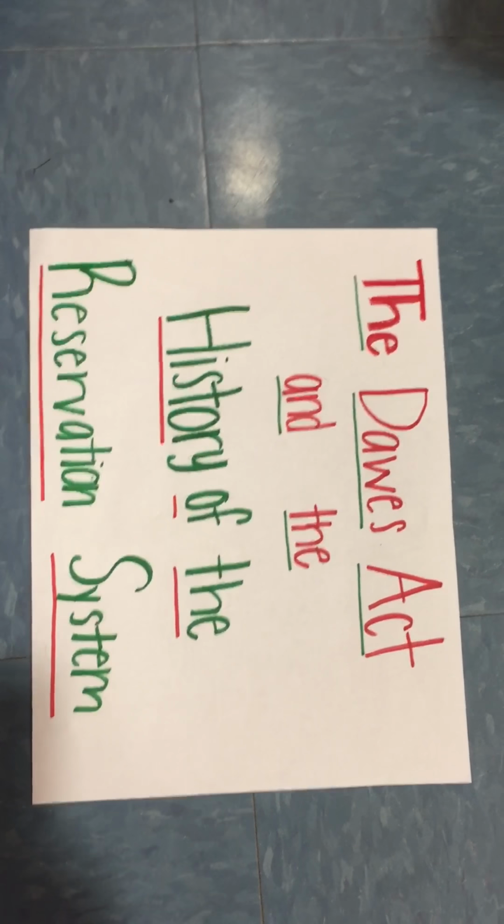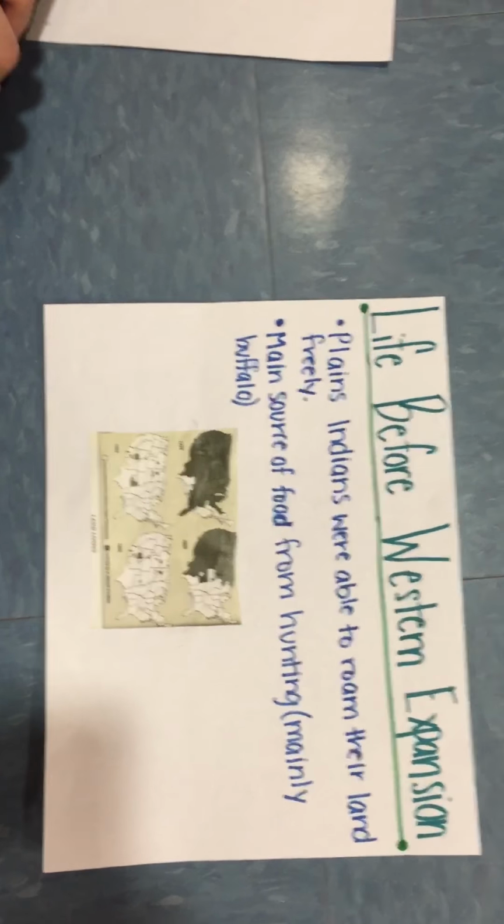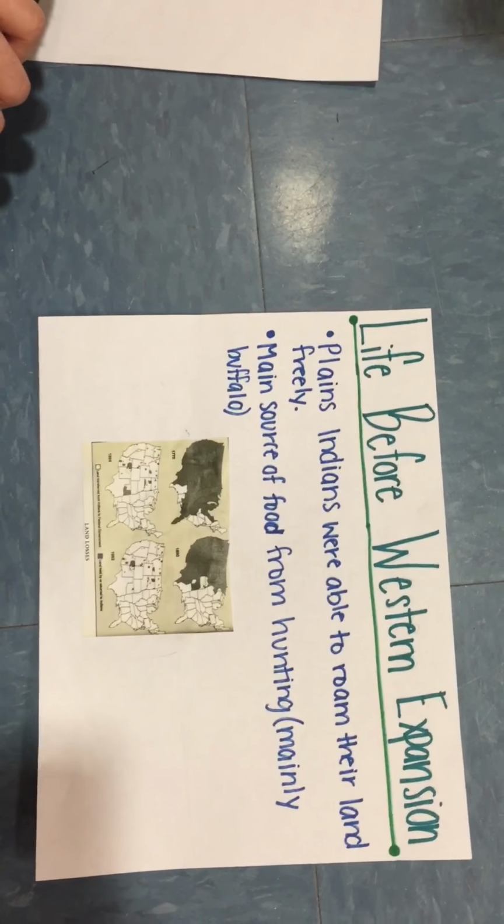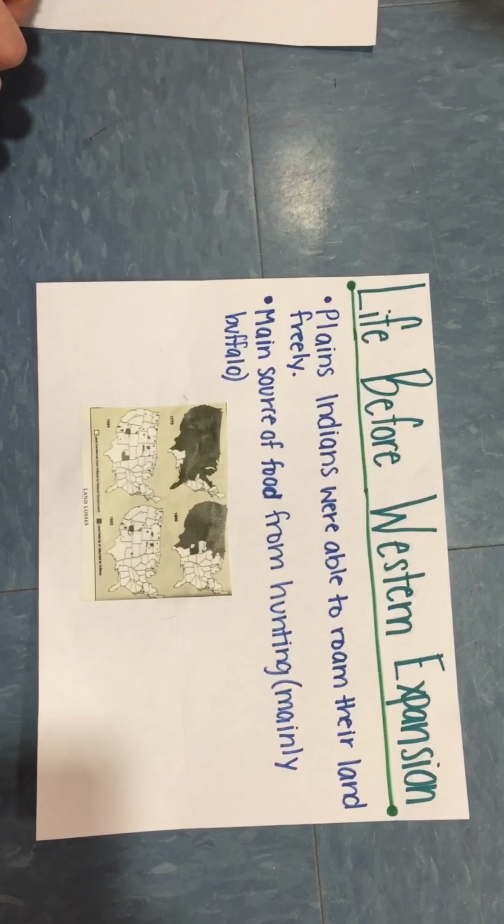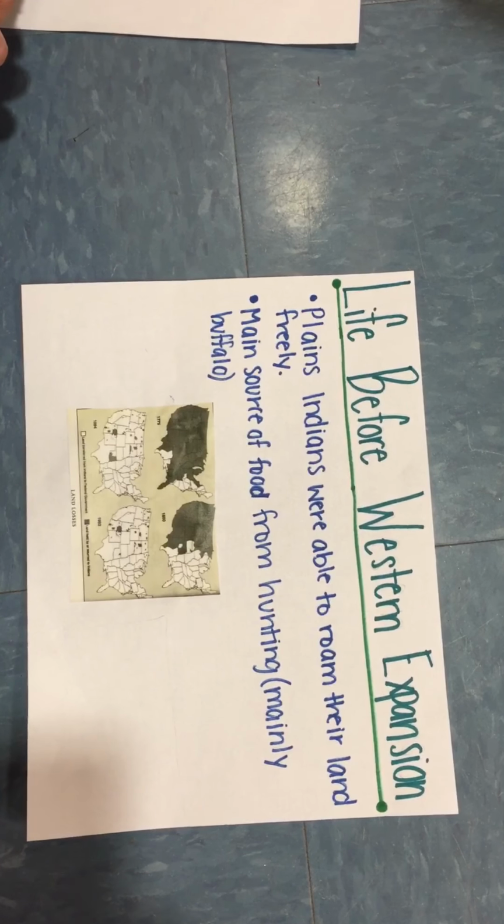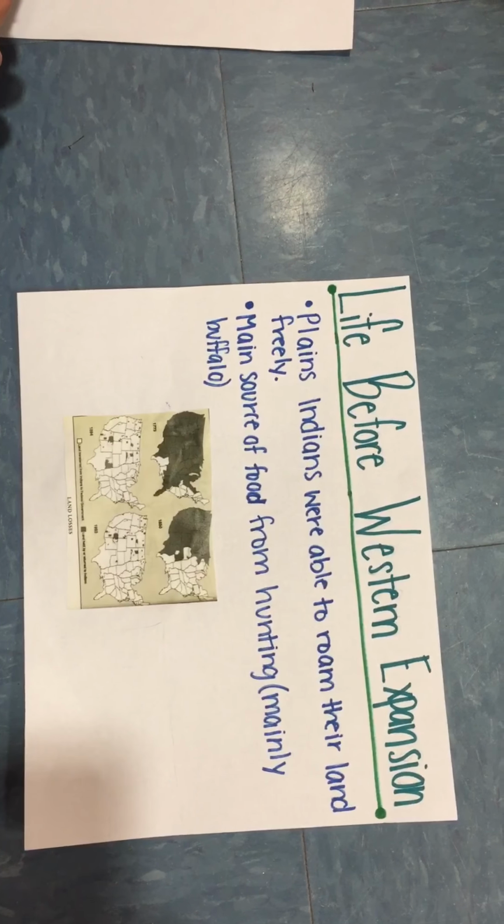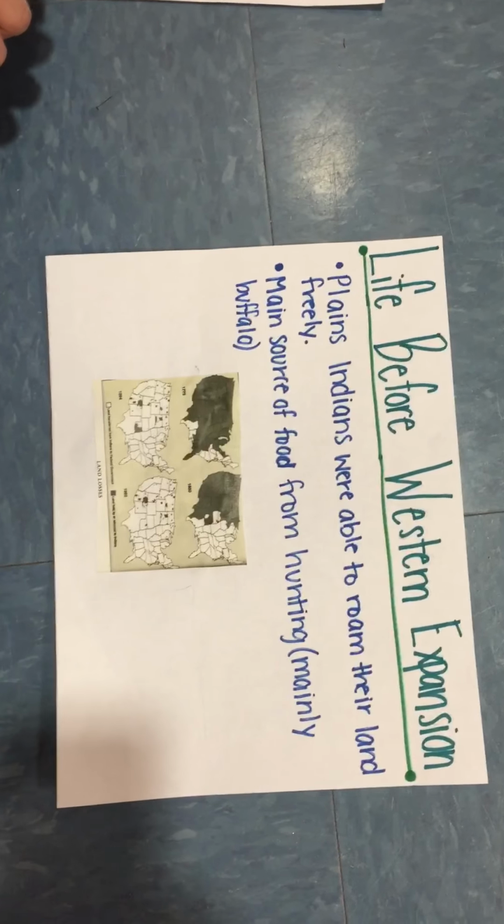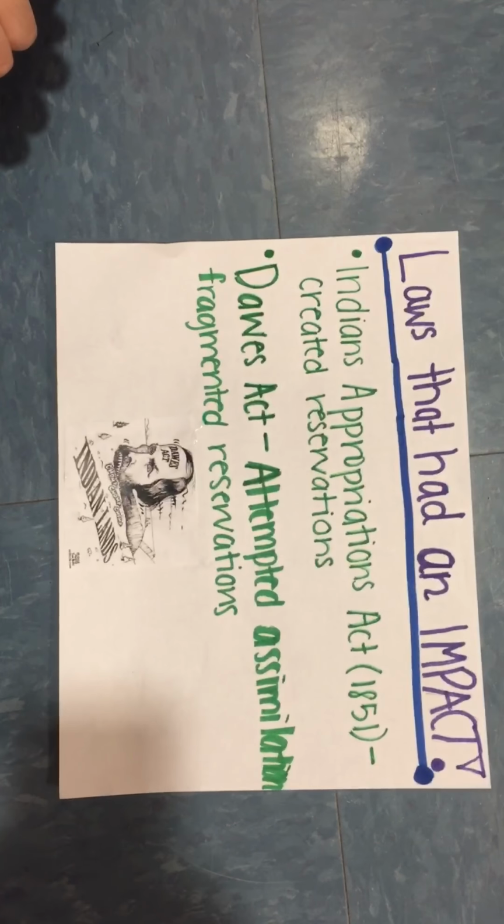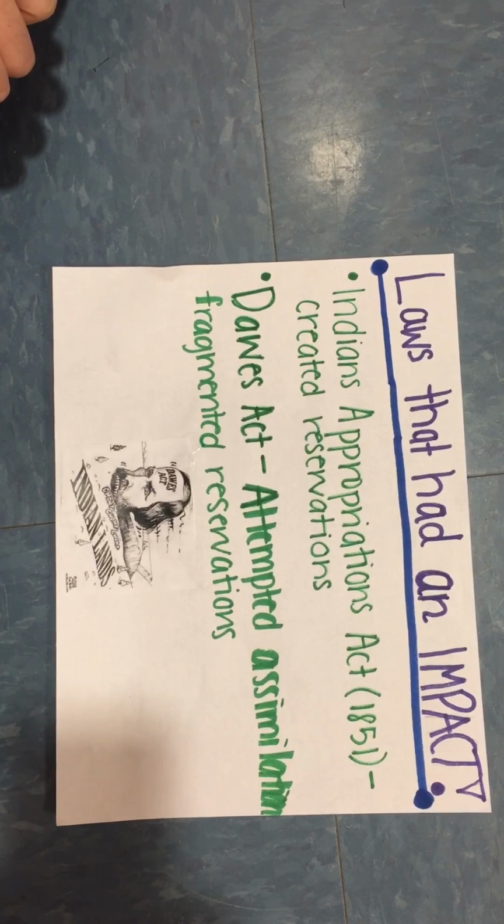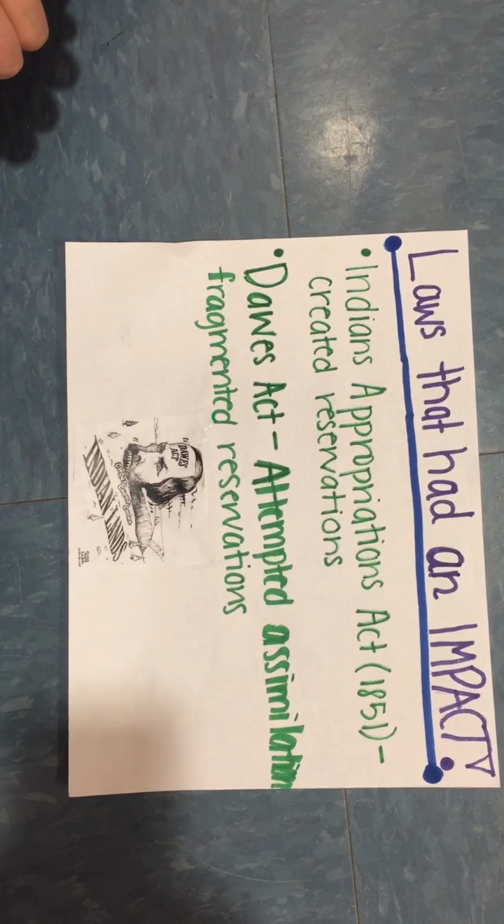The Dawes Act and the history of the reservation system. Before westward expansion, the Plains Indians, those primarily affected by the Dawes Act, roamed their lands hunting animals, mainly buffalo. The Plains Indians were dependent upon these animals for food, clothing, and shelter. The Indian Appropriations Act of 1851 authorized the creation of the reservations in what is now Oklahoma.